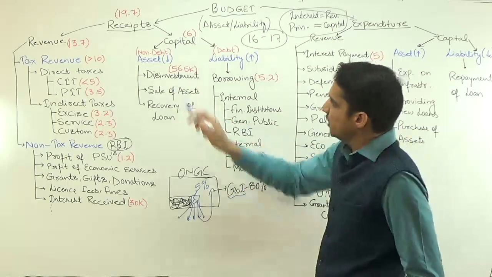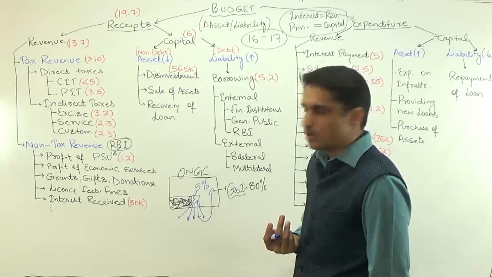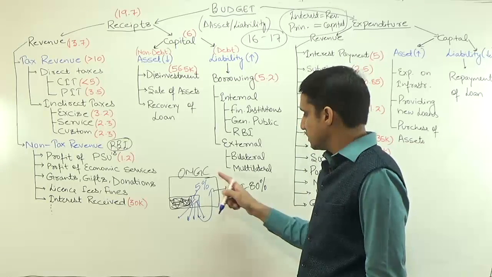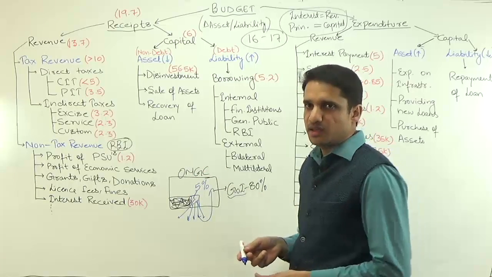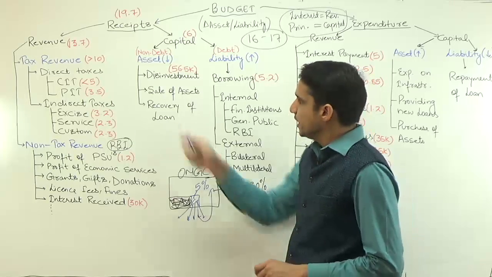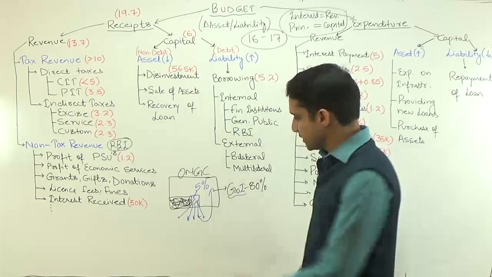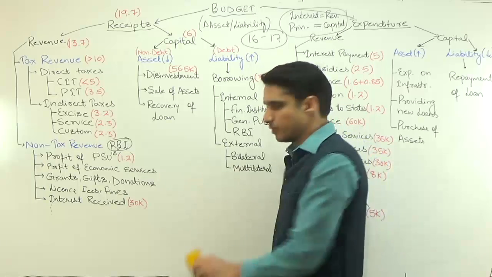So disinvestment is nothing but diluting the ownership by the government in public sector entities or central public sector enterprises. So this is what disinvestment is. Next you have sale of assets. By selling the assets also I can get some money.